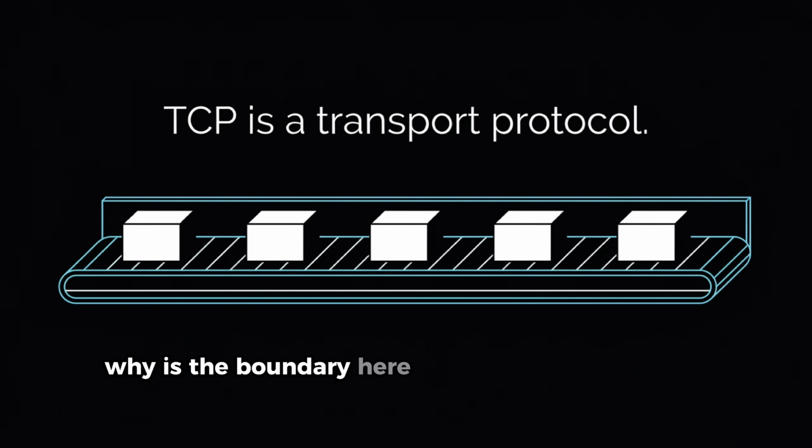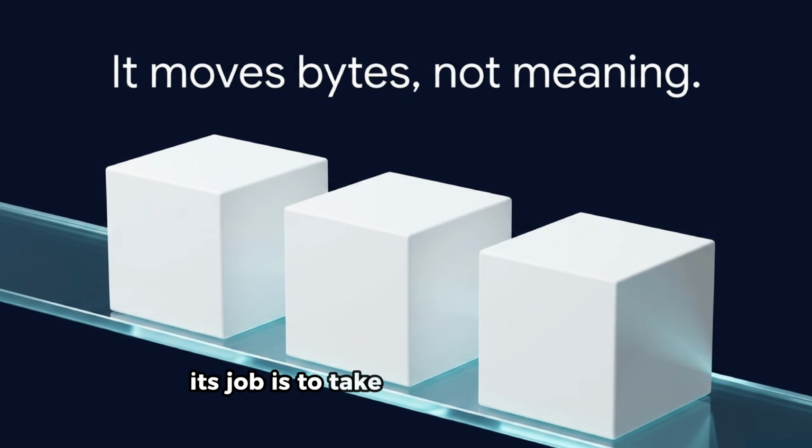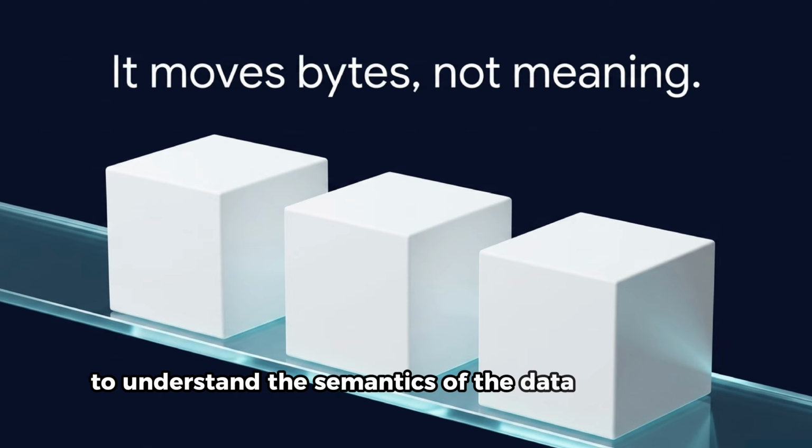Why is the boundary here rather than somewhere broader? Because TCP is a transport protocol. Its job is to take bytes from one end and deliver them in order to the other end of a single connection. Coordinating the ordering of multiple parallel connections or enforcing ordering guarantees across application-level requests and responses would require TCP to understand the semantics of the data it's carrying.